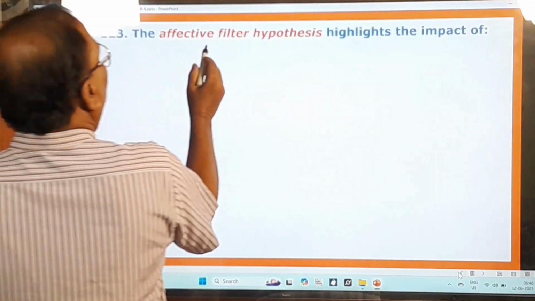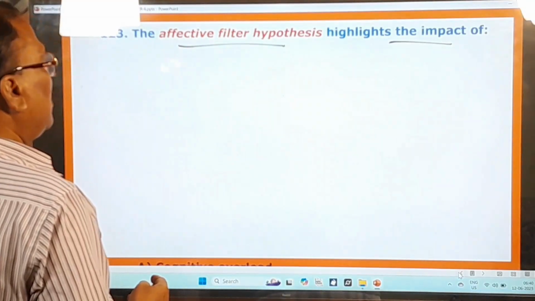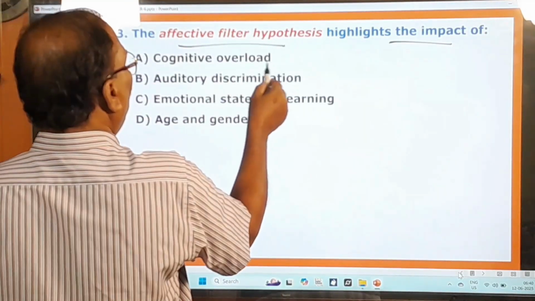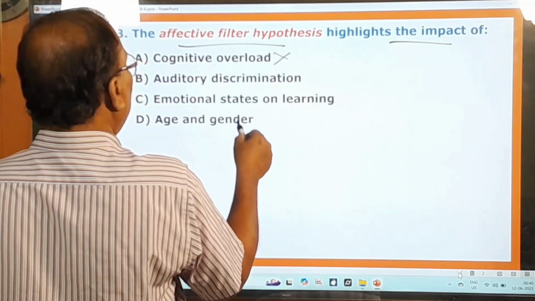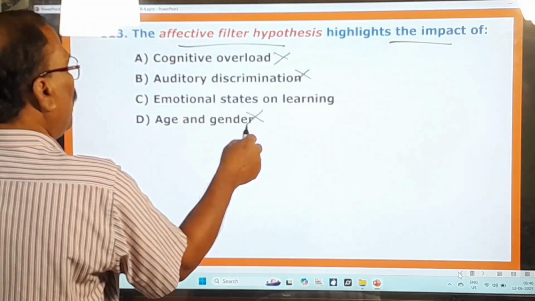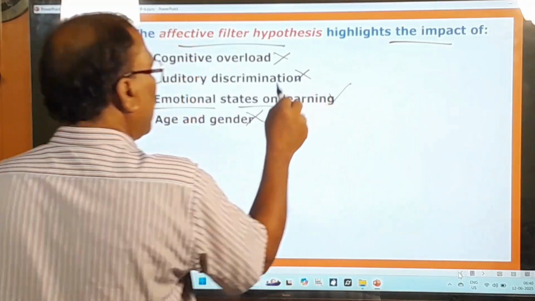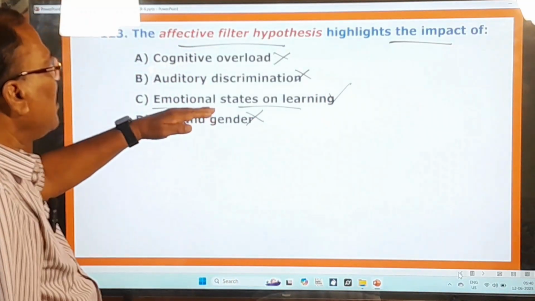23rd question. The affective filter hypothesis highlights the impact of what? Cognitive overload? No. Auditory discrimination? No. Age and gender? No. But emotional states on learning. So that is the right option.